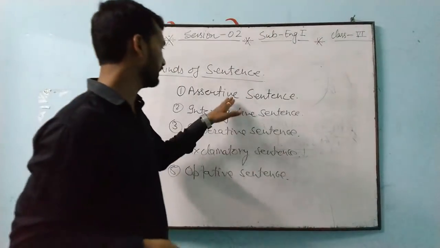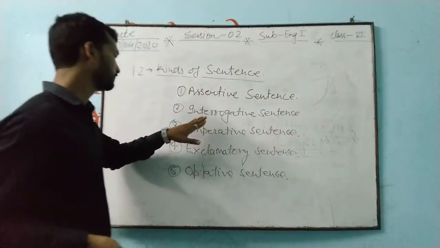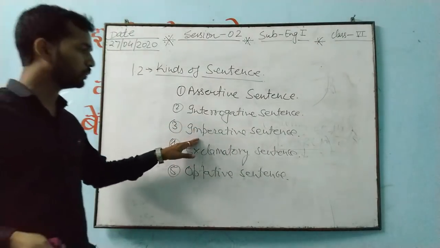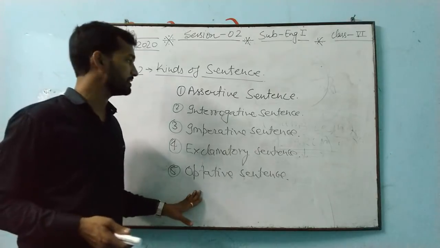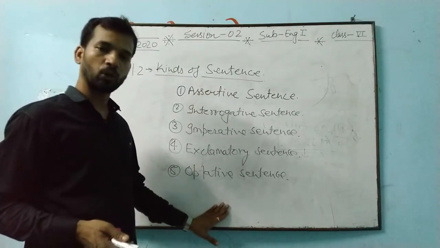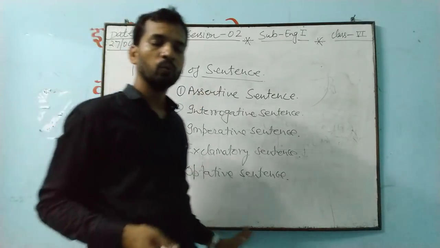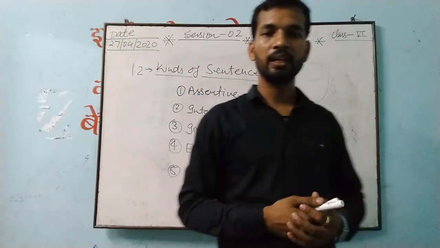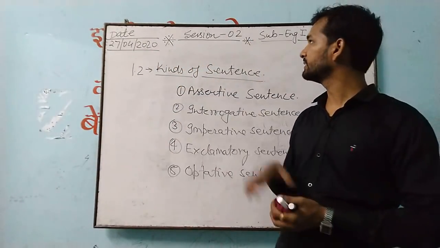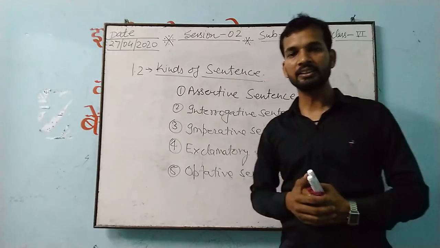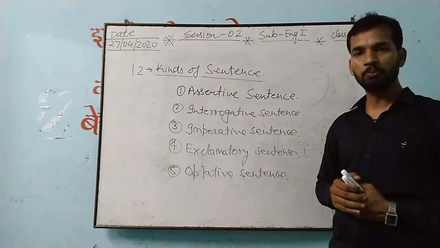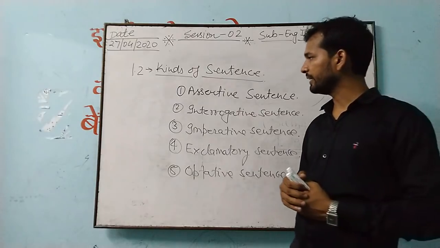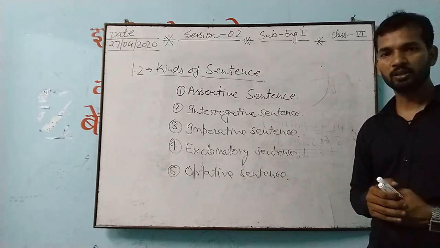We use assertive. We can use interrogative sentence. We can use imperative sentence. We can use exclamatory or optative sentences. About all these sentences, we'll read in detail in our third session. This is our second session. In our third session, we'll come to know about all these points in a deep way, so that there will be no confusion in future.